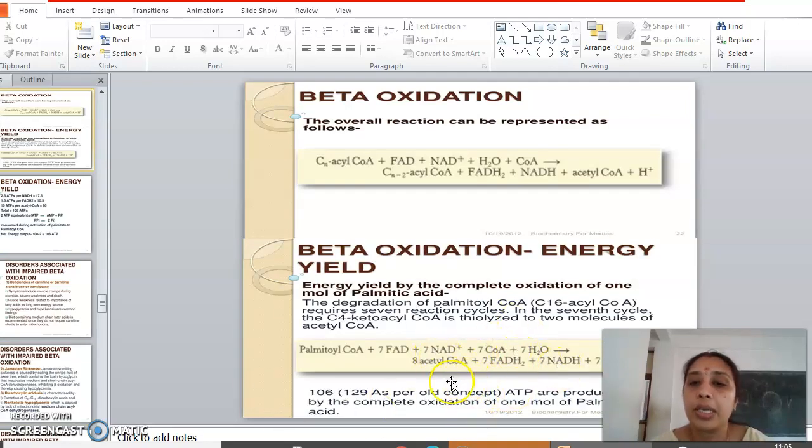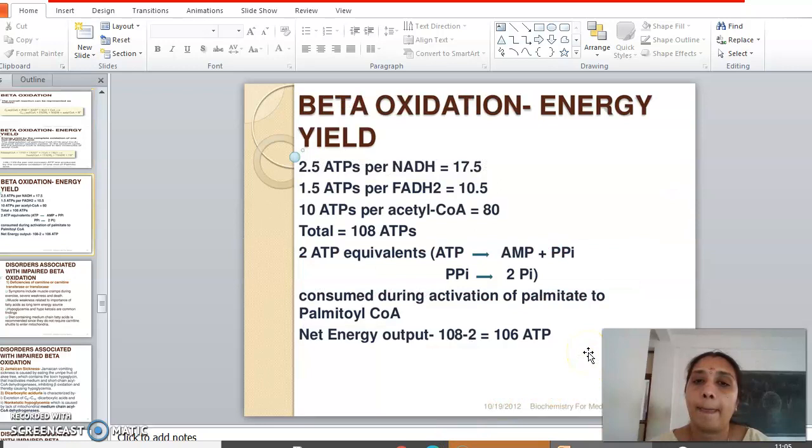So this gives rise to 8 molecules of acetyl-CoA, 7 molecules of FADH2, 7 NADH plus H plus, and 7 H plus. Okay. If you are calculating the energy using 2.5 and 1.5, then there is a slight difference in the energy production, 108 ATPs only. That is 108, and then from that we subtract the first activation step ATPs, so the total number of ATPs produced is 106. Clear?